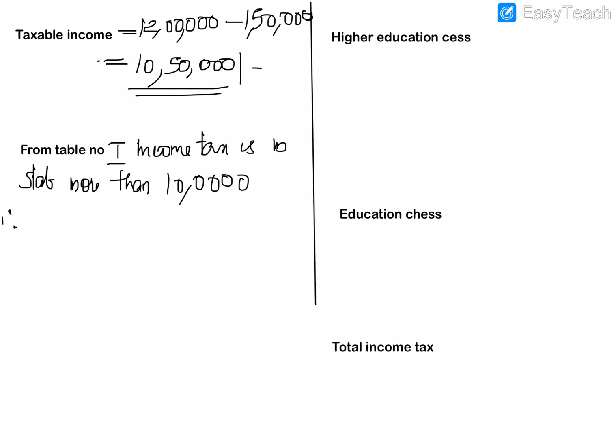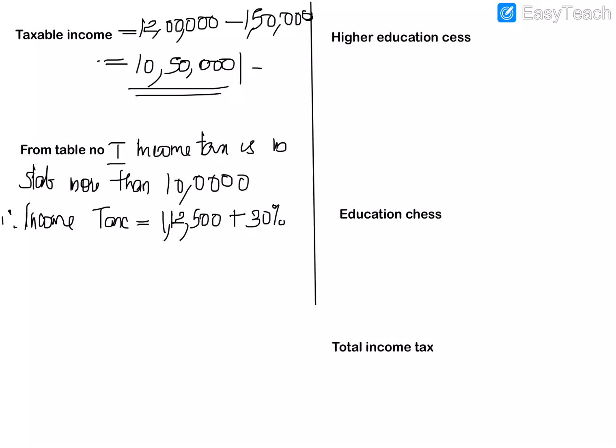And now we can write his income tax. So his income tax, as it is written in the table, is 1,12,500 plus 30% of the value subtracted.